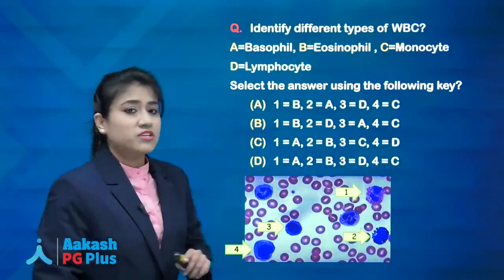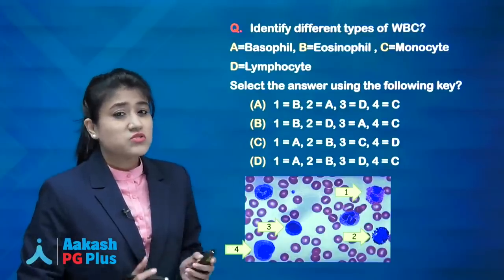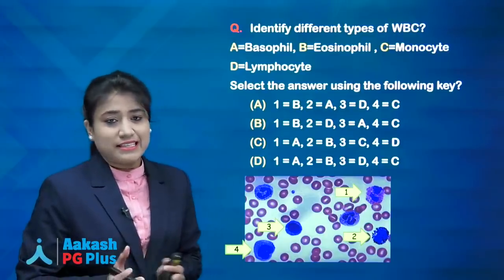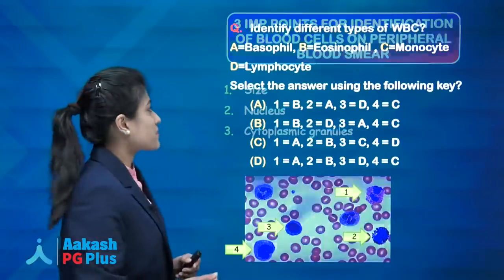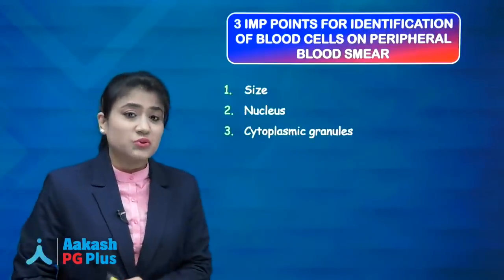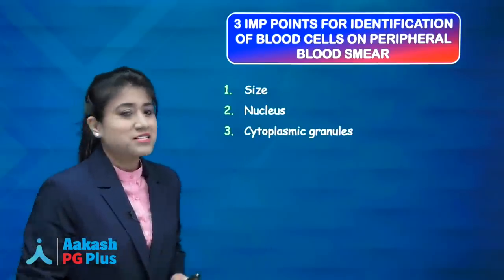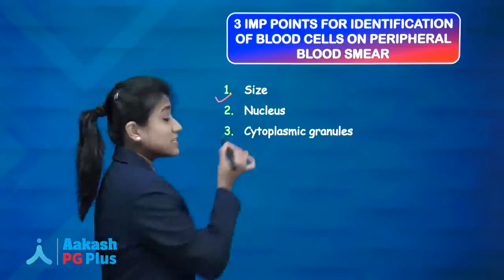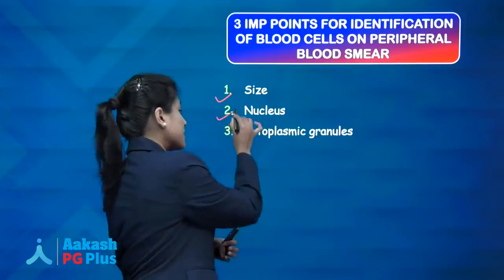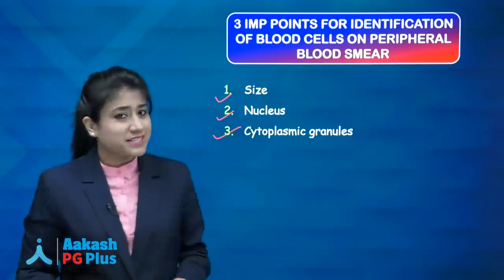Identify different types of WBCs. So first we will talk about different blood cells in peripheral blood smear. So 3 points you should know for identifying the blood cells on the peripheral blood smear. First, you should look at the size of that cell, then nucleus, and then cytoplasm and cytoplasmic granules.